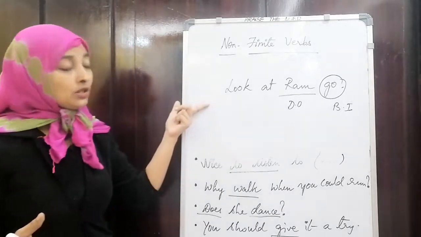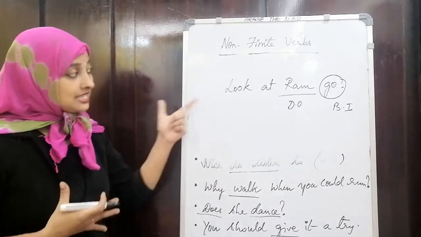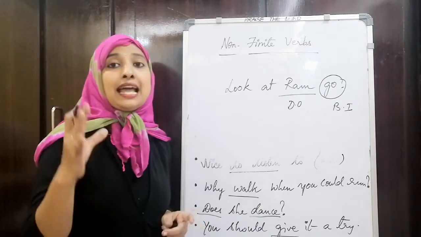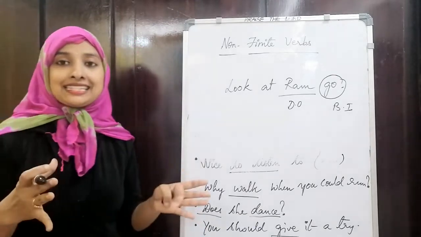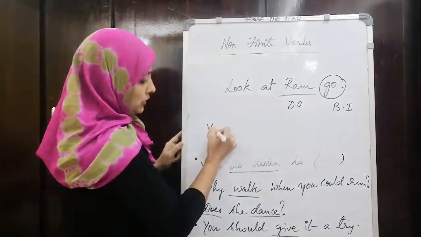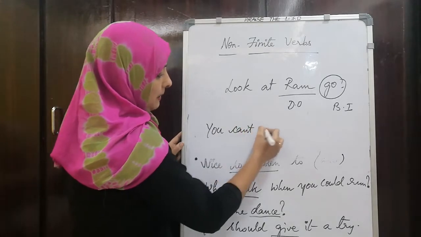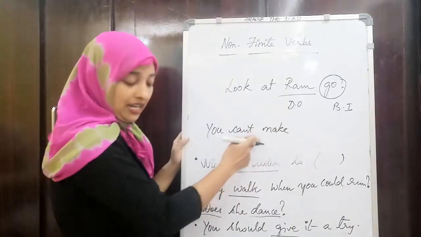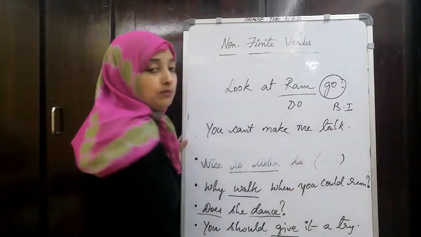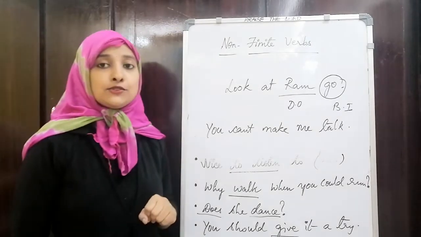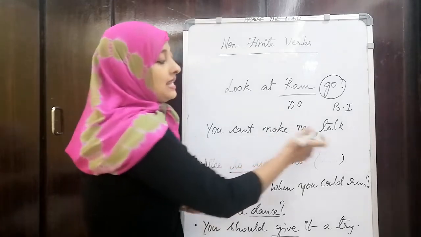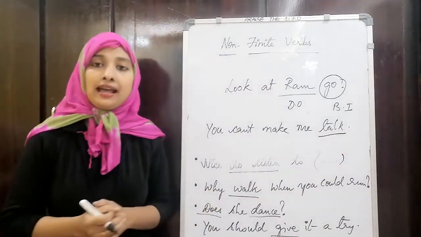So this is also an example for perception. When we are talking about perception, when words like look, see, let come, you will be using a bare infinitive, and even with the words make and have. For example, you can't make me talk. What is happening here? I have used the word make. So when this is used, you will be using a bare infinitive, right?